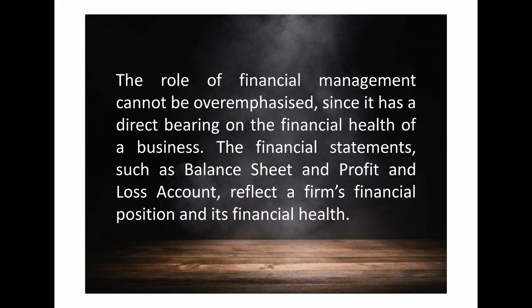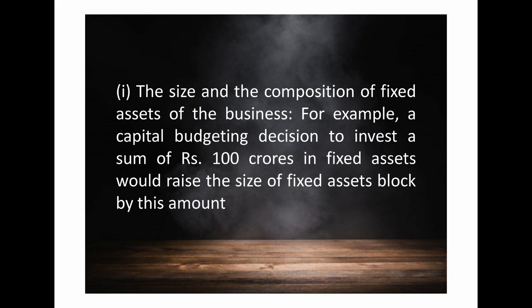Under the importance of financial management, the first one is the size and composition of fixed assets of a business. Here, a capital budgeting decision to invest a sum of, say, 100 crores. The textbook gives an example: a capital budgeting decision to invest a sum of 100 crores on fixed assets would raise the size of the fixed assets block by this amount.